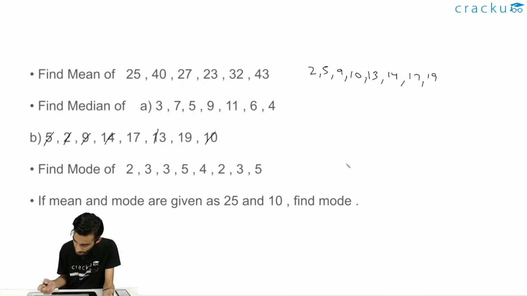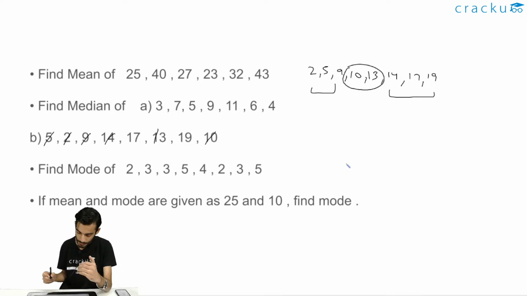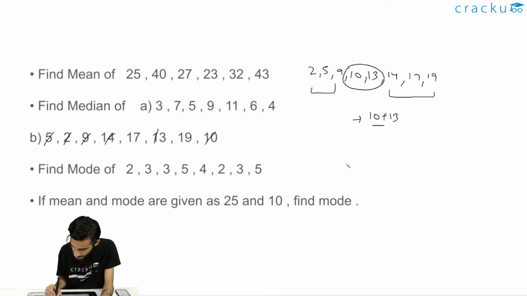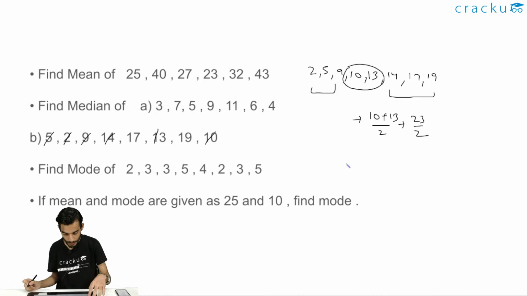Now because the number of terms is even, we will just remove 3 values from the right hand side and 3 values from the left hand side. So 2 values are remaining, that is 10 and 13. All we need to do is find the average of these 2 values. So the average will be 10 plus 13 divided by 2, that is 23 by 2 or 11.5. Okay, so with the help of even and odd numbers of terms, we are now able to calculate the median for ungrouped data. I hope this should also be clear to you.